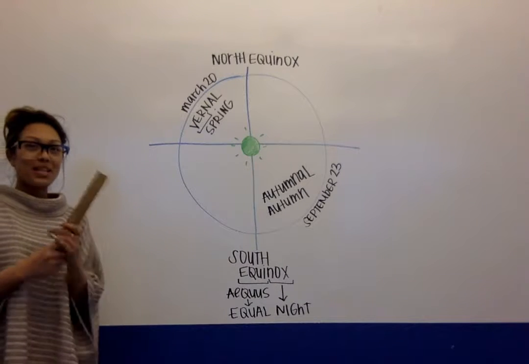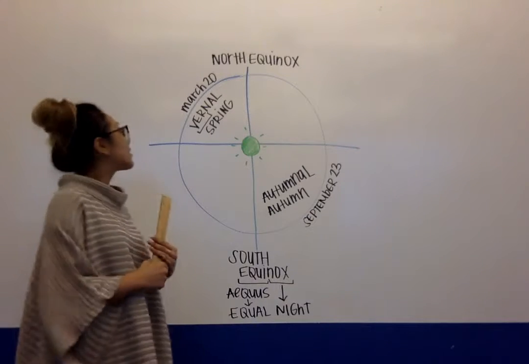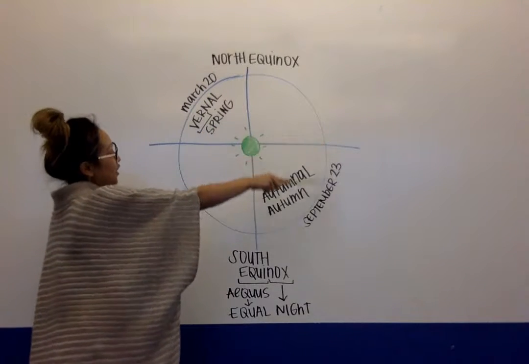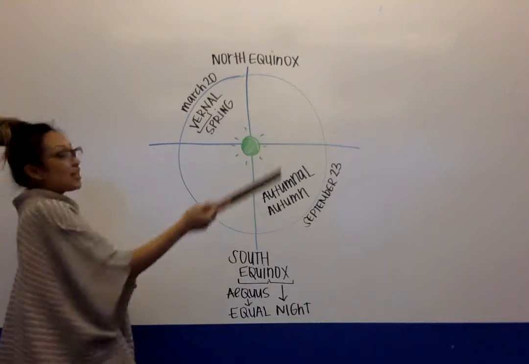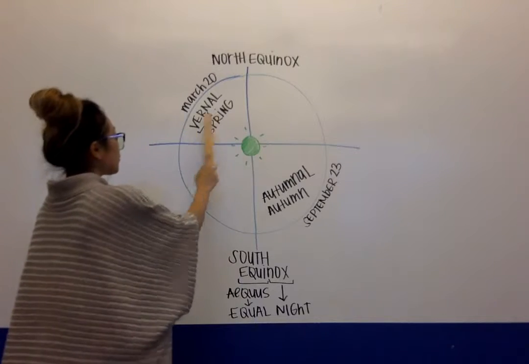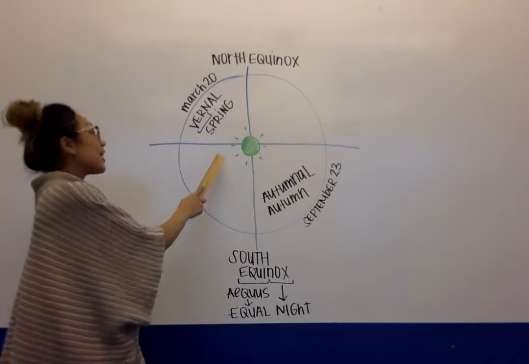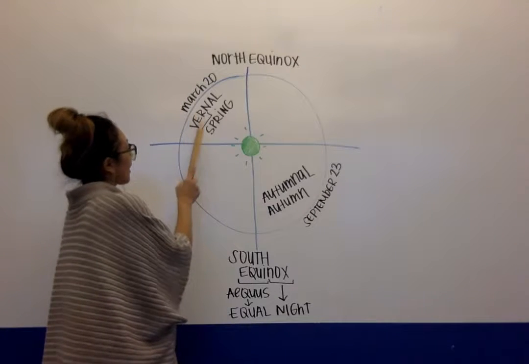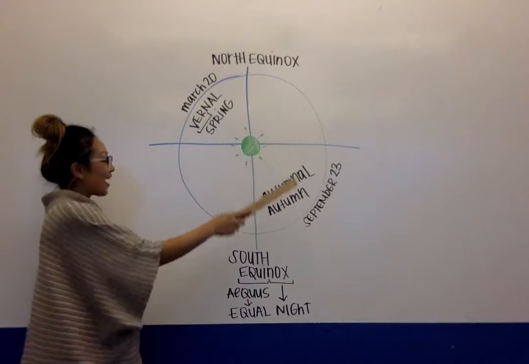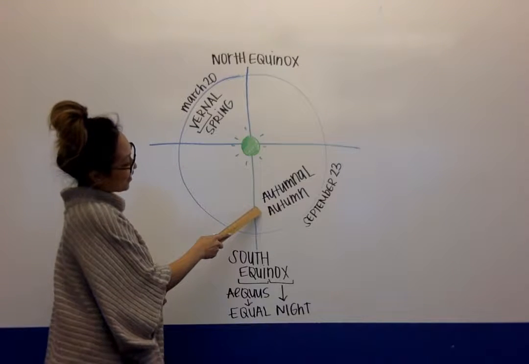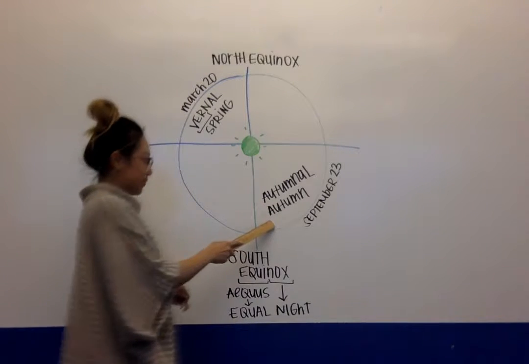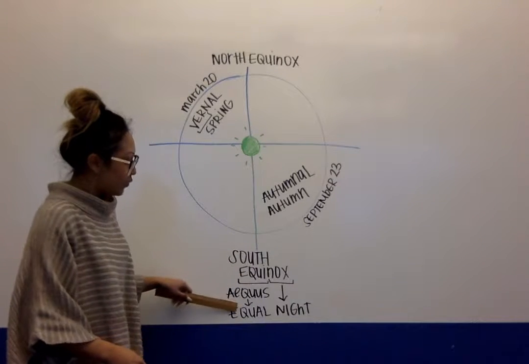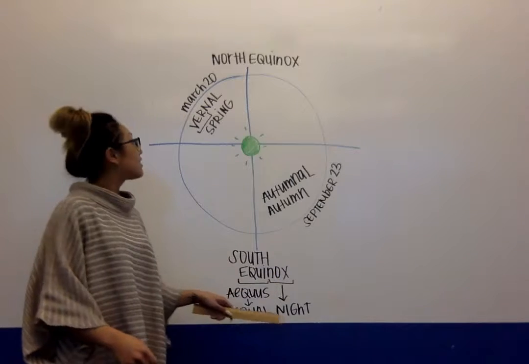Good morning, class. I will be explaining to you what the equinox is. So here we have the sun, and here we have the rotation of the earth. Right here we have what will represent the seasons, and here we have the vernal equinox. Ver comes from the Latin word meaning spring, and autumnal comes from the Latin word meaning autumn. So equinox, if you break that down, equus means equal and nox means night.